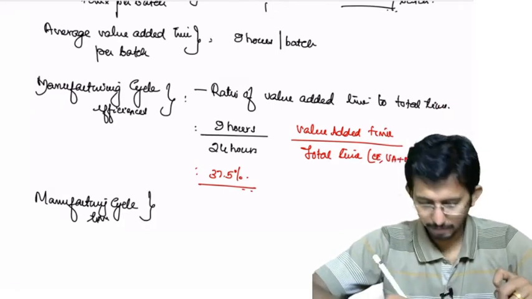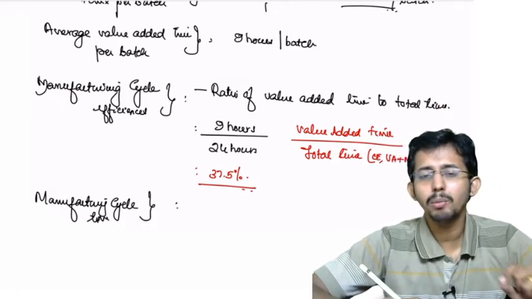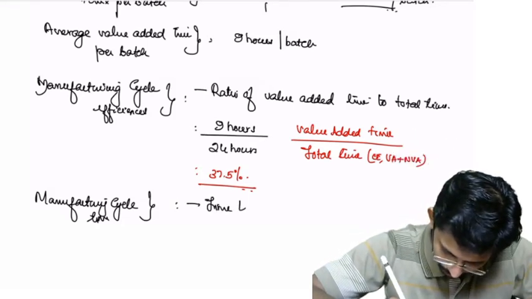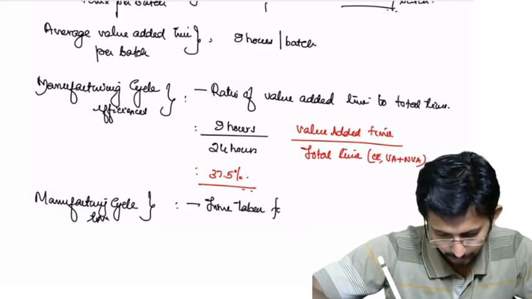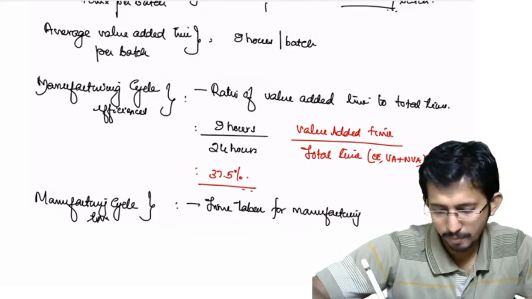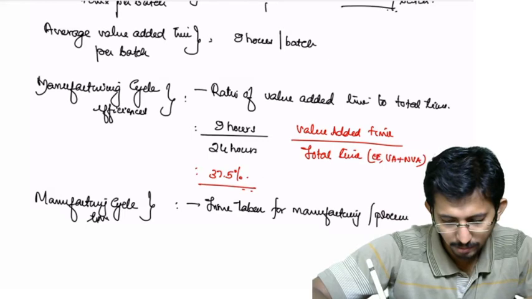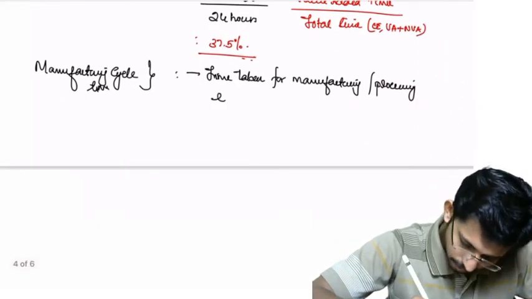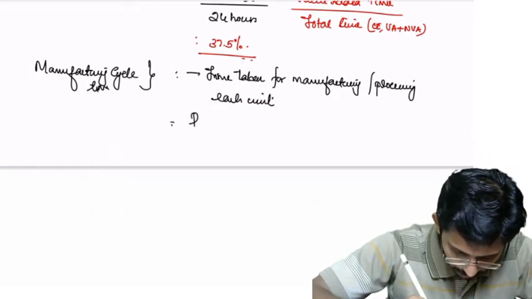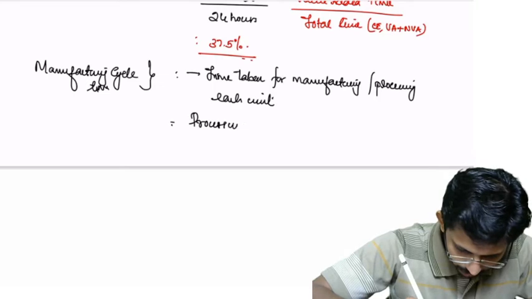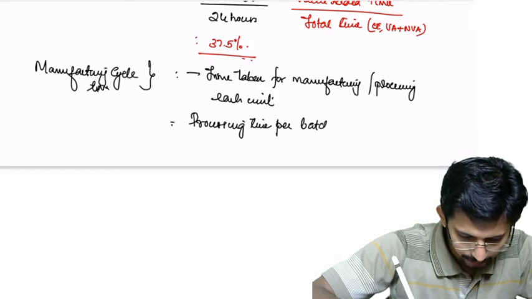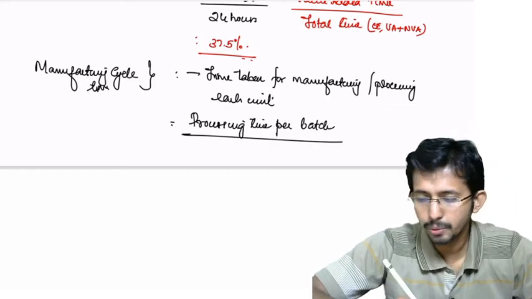Manufacturing cycle time. Now, what is the time taken for manufacturing each unit? It is the time taken for manufacturing or processing each unit. That is equal to processing time per batch divided by number of units per batch.